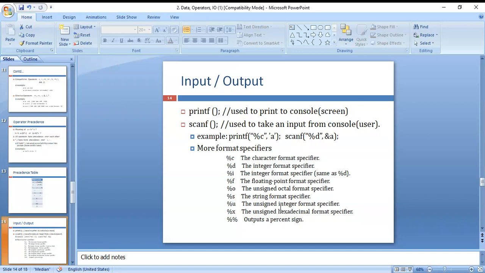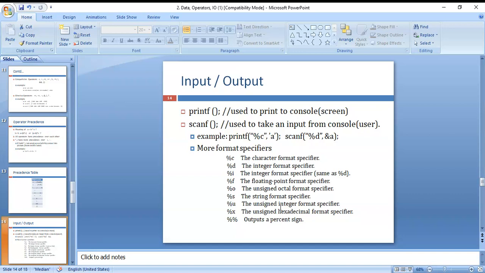The printf function is used to print to the console, to the screen, and the scanf function is used to take input from the console. For example, printf with %c comma a, and scanf with %d comma &a. The syntax for printf and scanf is the control string, comma argument 1, comma argument 2, up to argument n.